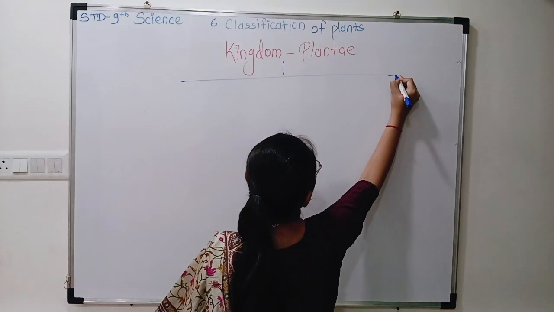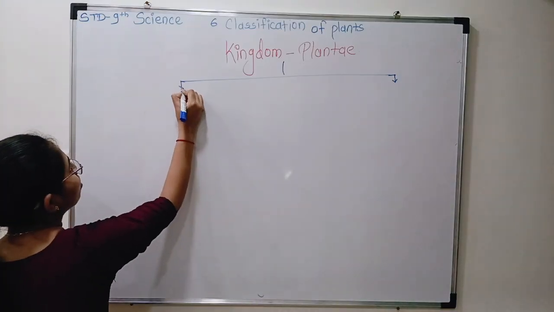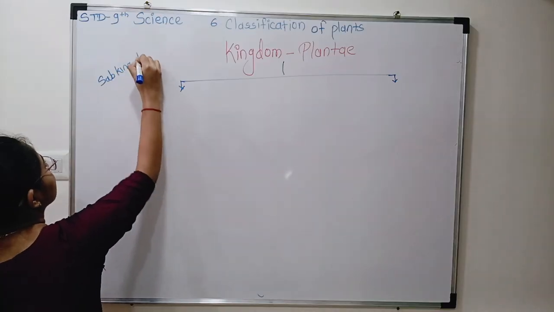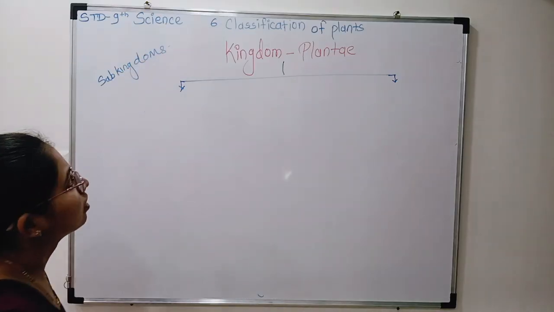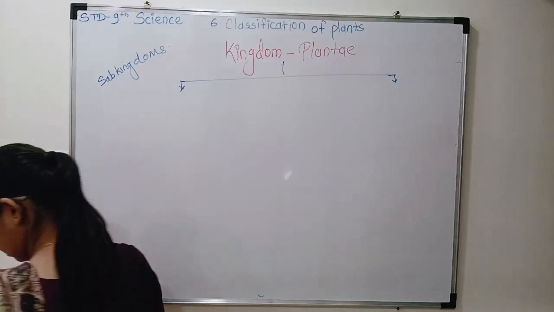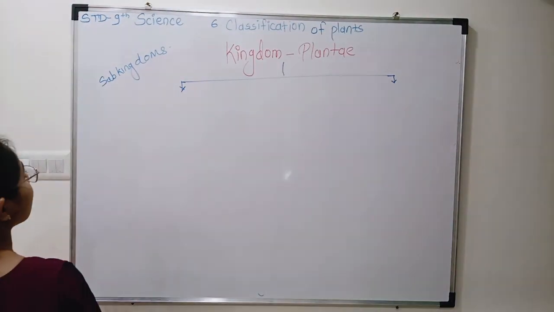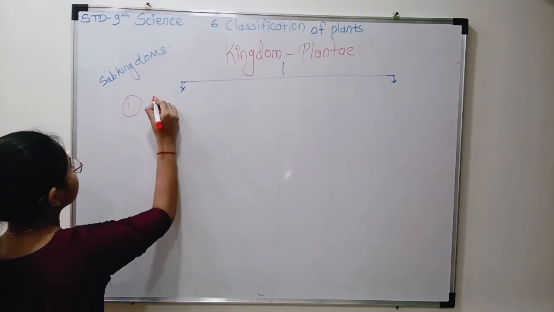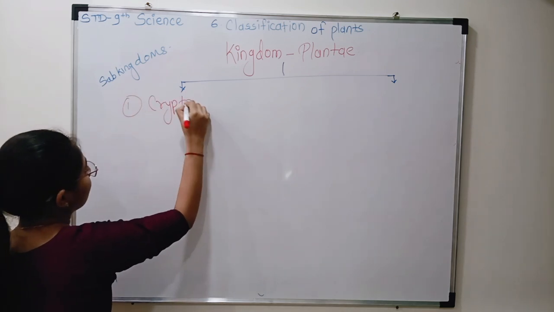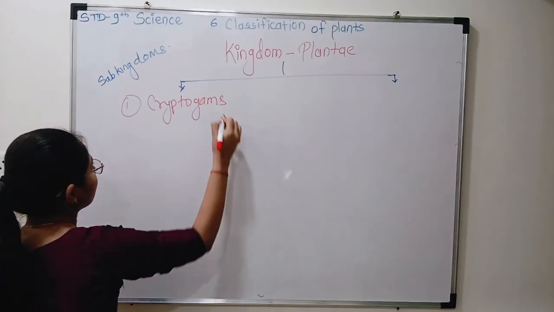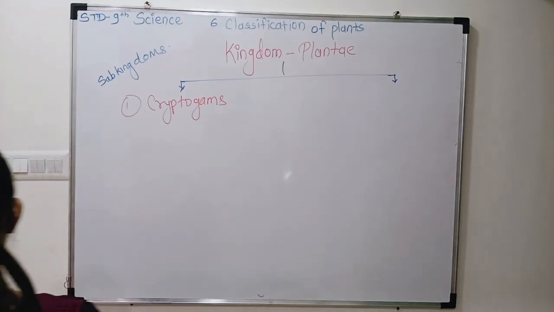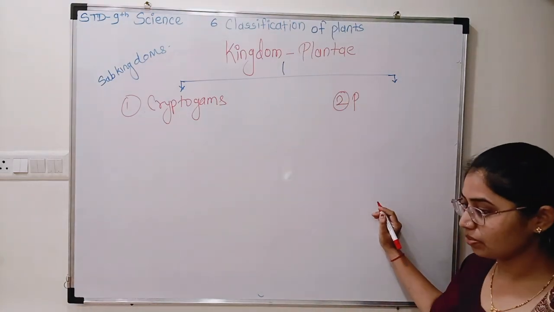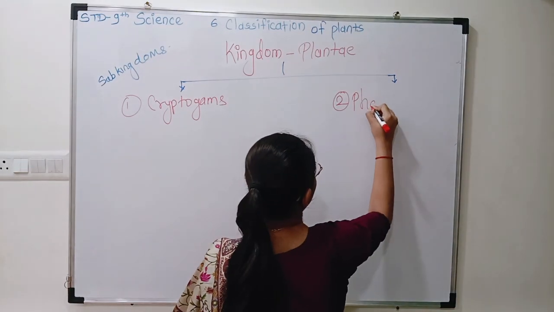First we know our kingdom Plantae, yes or no? Then Eichler divided this kingdom Plantae into 2 subkingdoms. Which are the 2 subkingdoms? First one is Cryptogams and second one is Phanerogams.